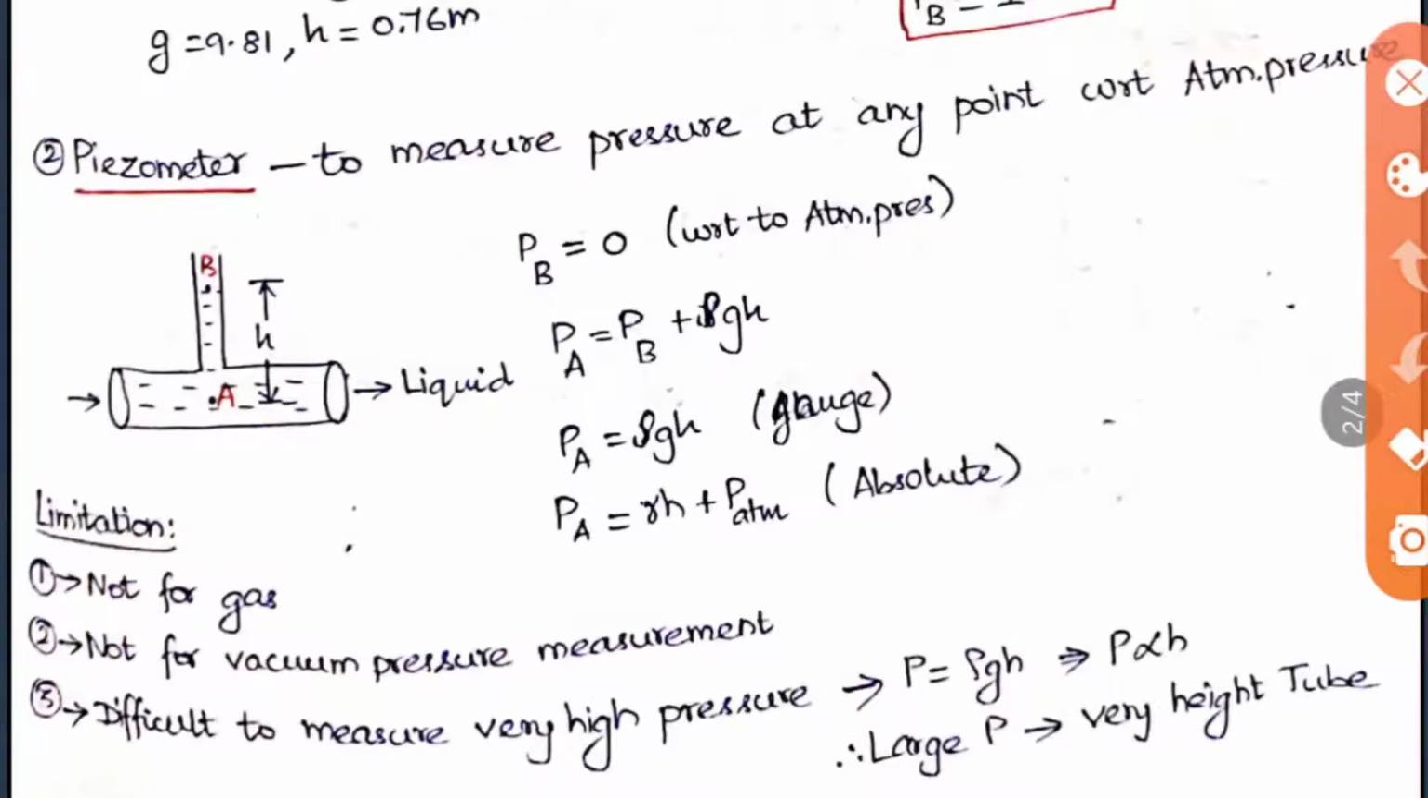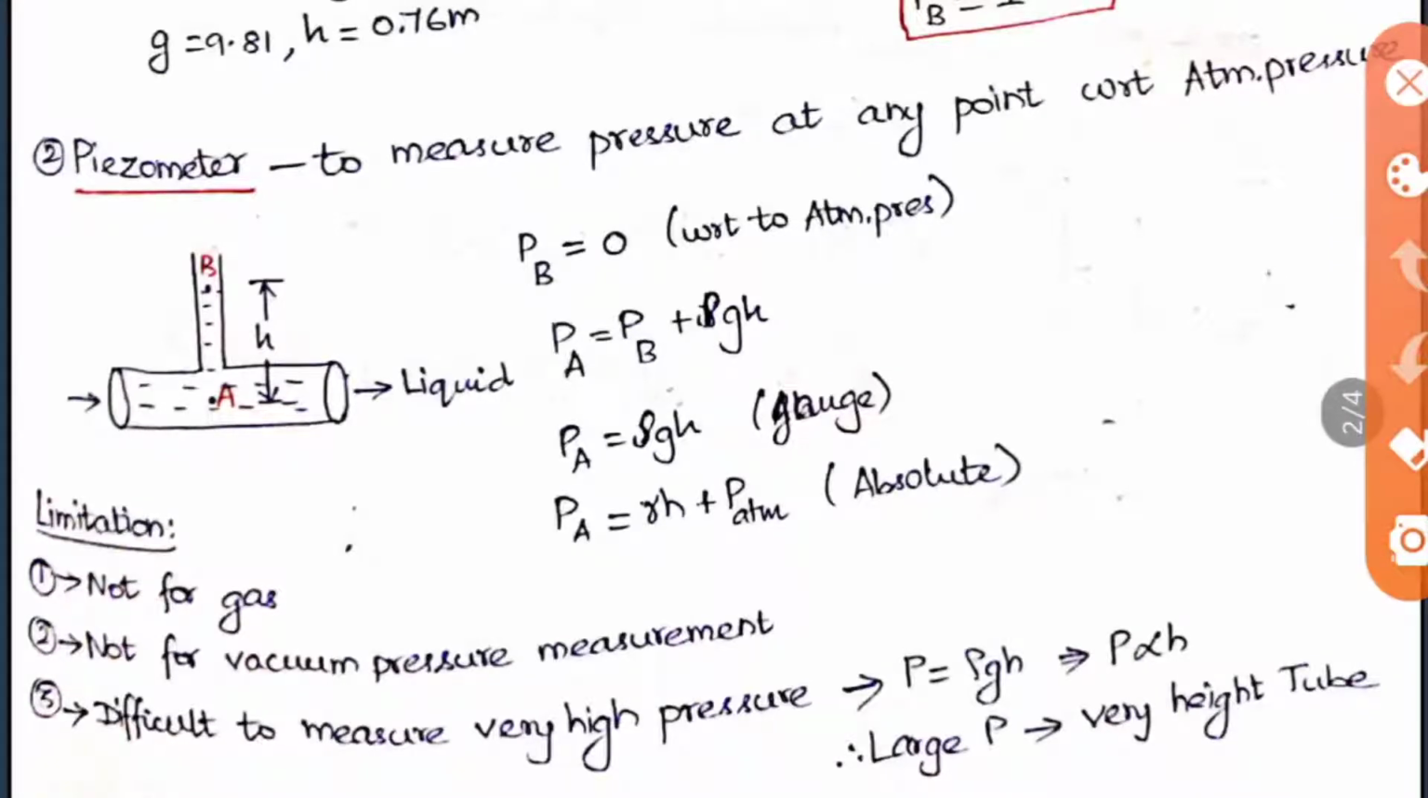So the next one is the piezometer. It is used to measure the pressure at any point with respect to the atmosphere. With respect to the atmospheric pressure means it is a gauge pressure or vacuum pressure, because in addition to atmospheric pressure it is gauge, and when we subtract the value from atmosphere it is vacuum pressure. So this is particularly for that purpose only.